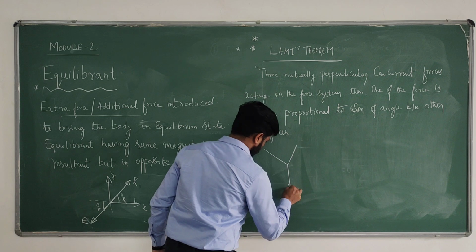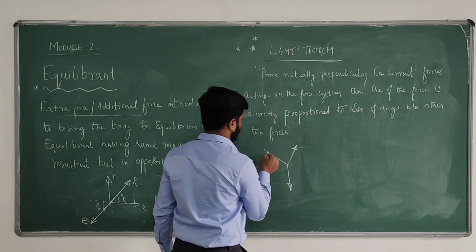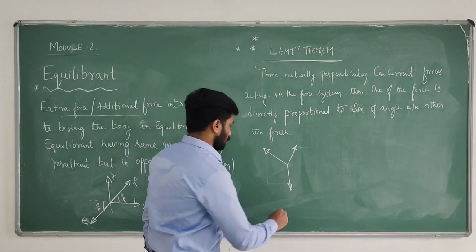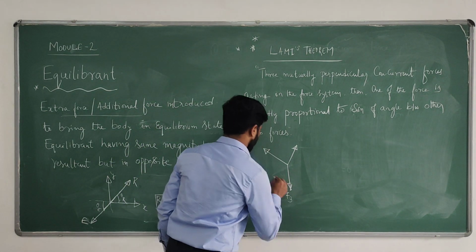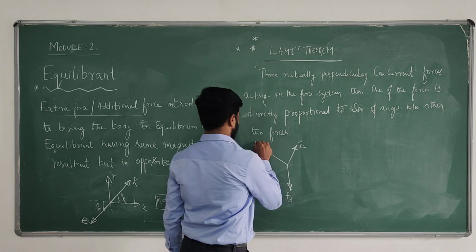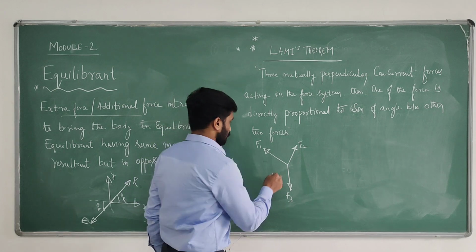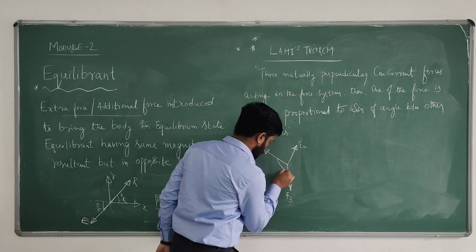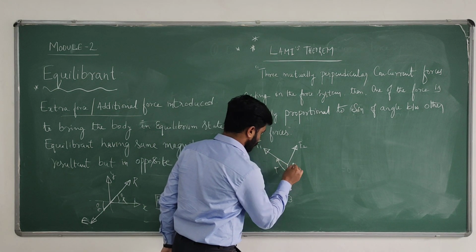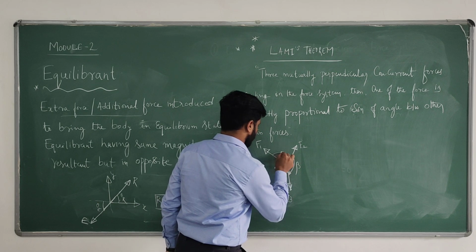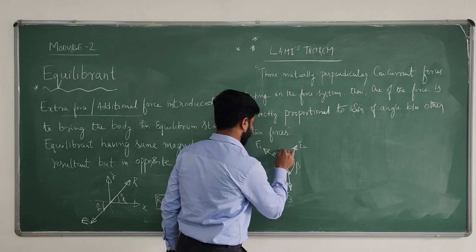It's a very simple one. 3 mutually perpendicular forces. Say this is F3, F2, F1, or F1, F2, F3, and their angles. I will take this as alpha and this as beta and this as gamma.